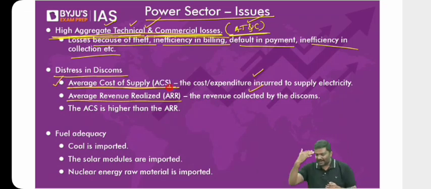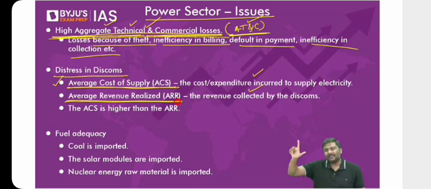Once you supply electricity to me, you will send a bill to my household. I will make the payment of the bill. I will refer to that as average revenue realized. You are realizing the revenue. Now you tell me, very simple question: should ACS be higher or should ARR be higher?